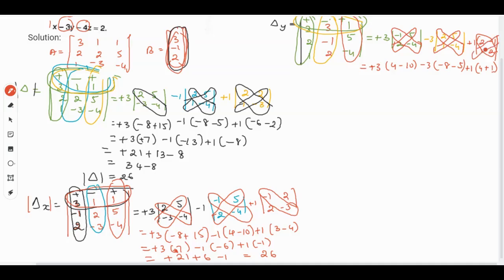So we get plus 3 into minus 6, 4 minus 10 is minus 6, minus 3 into minus 13, plus 1 into 5. So it is 6 threes are 18, minus 18, minus into minus plus, 3 threes are 9, 3 ones are 3, plus 5. So it will be minus 18, 39, 44. 44 minus 18 is 26.